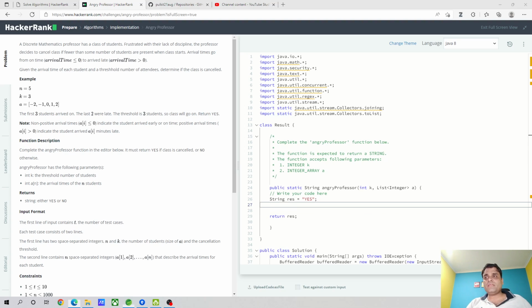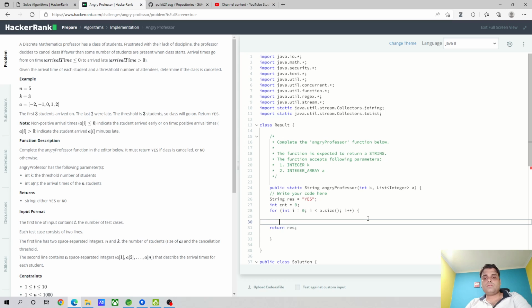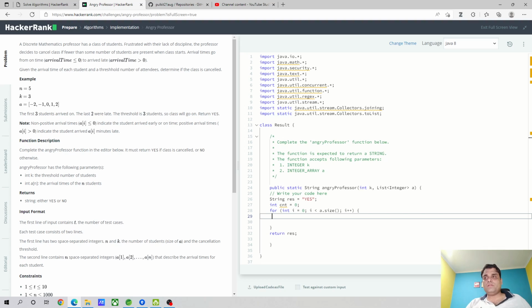Before defining the for loop, let's define a count variable, and then we define the for loop variable. In this for loop, we are going to check if the value is less than or equal to zero, then we are going to increment the counter.